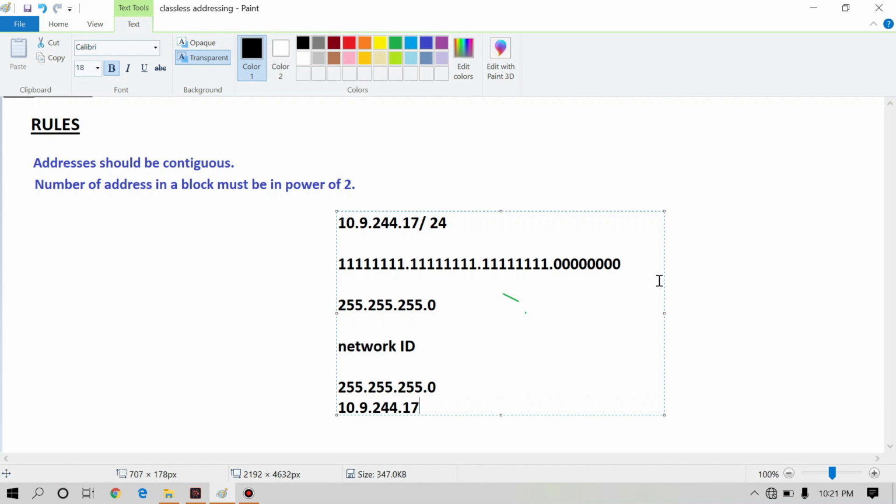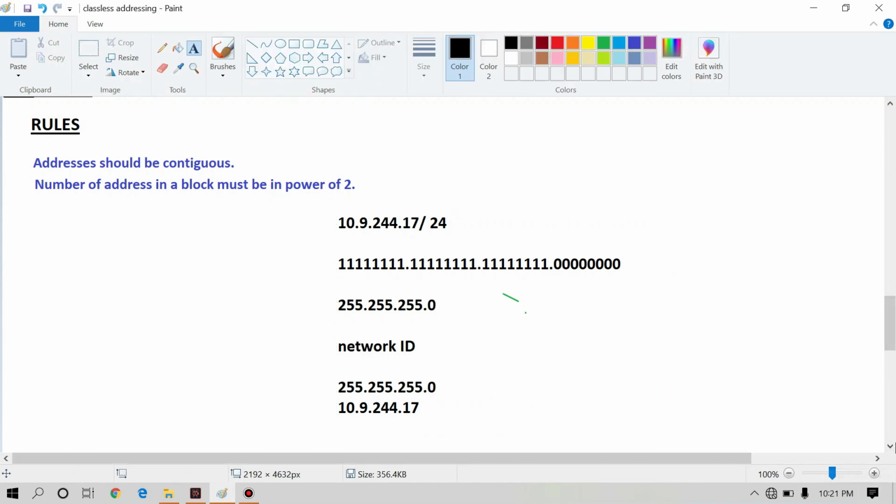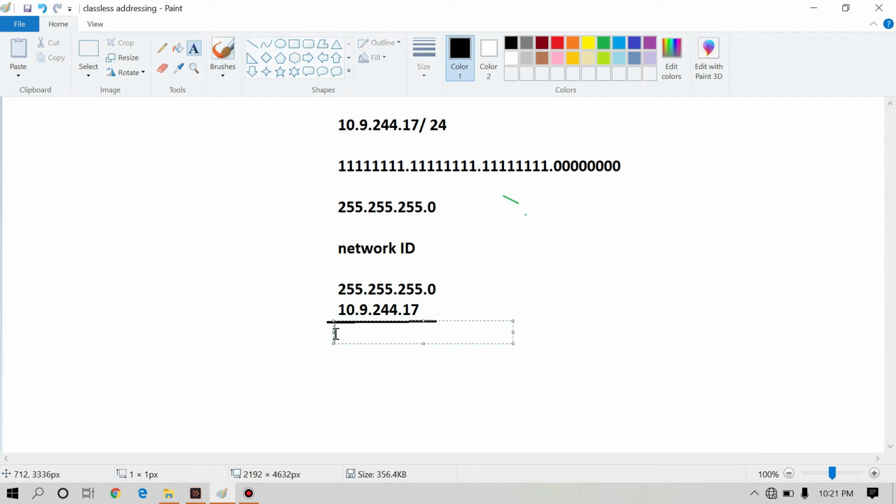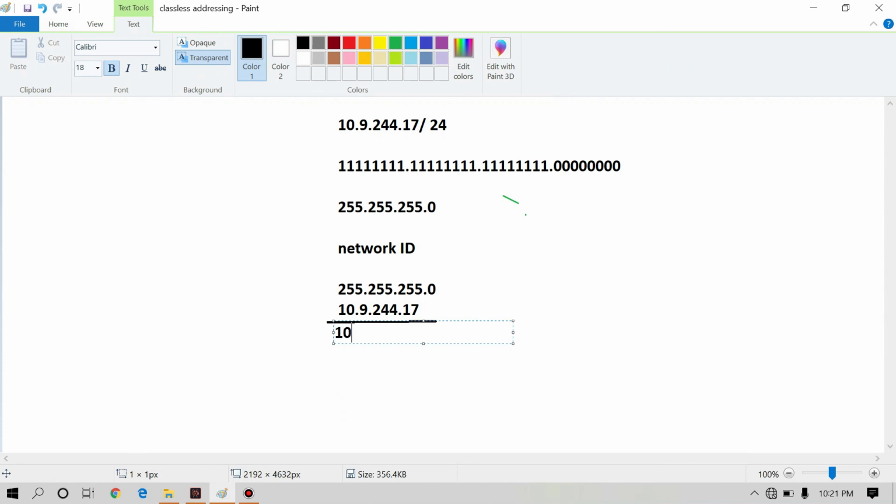As I told you, when we multiply any number with 1, we get the same number. So here, when we multiply 10 with 255, we get 10. When we multiply 9 with 255, we get 9. When we multiply 244 with 255, we get 244.